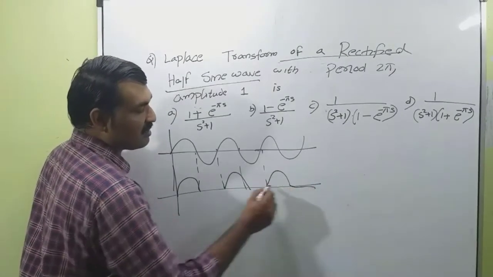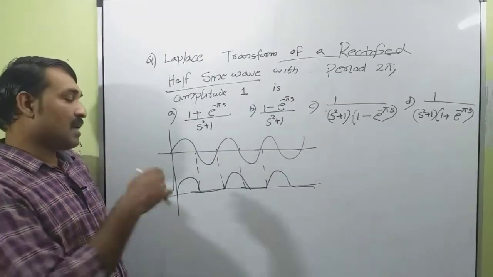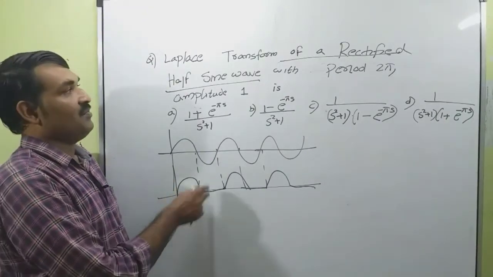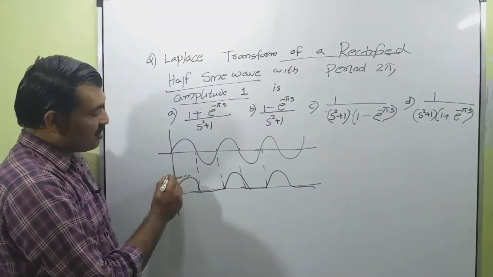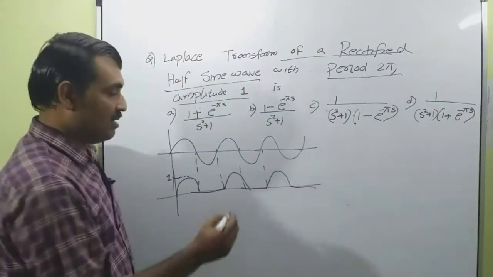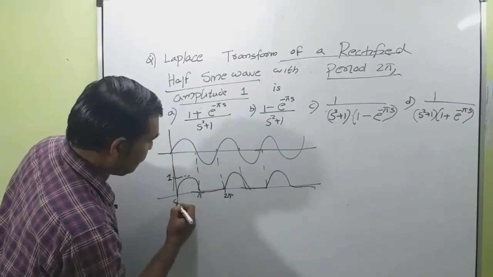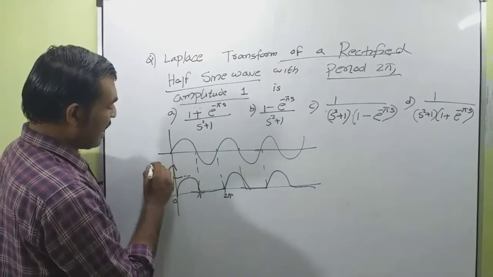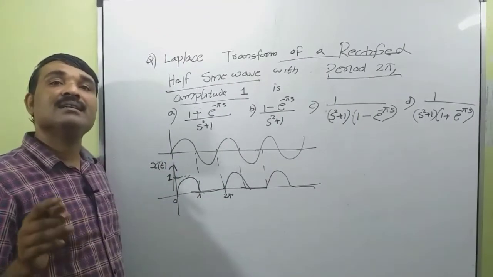Okay, so this is our rectified sine wave. So we want to find the Laplace transform of this sine wave, and amplitude is given as 1. So the maximum peak value is 1, and time period is given as 2 pi. So this is 2 pi, pi, 0. So this is our signal x of t, that is a half wave rectified sine wave.